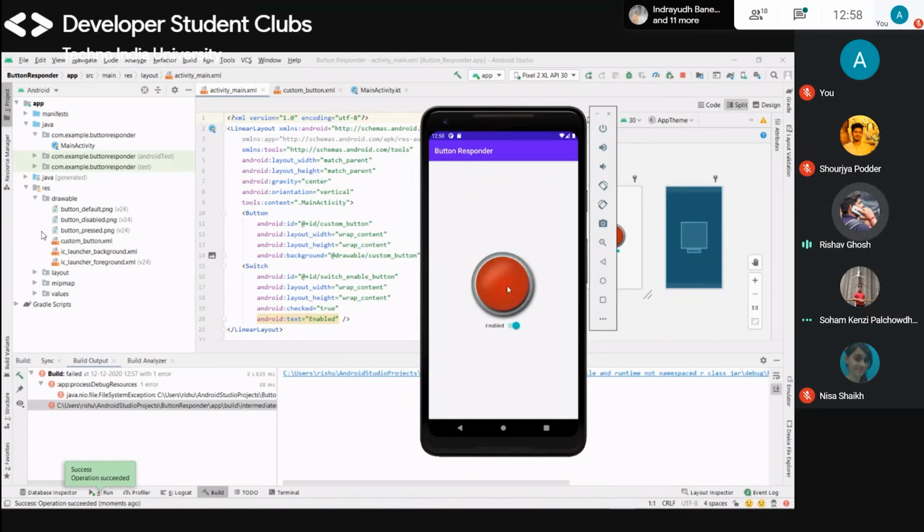If you press it, then it will show an animation. If you disable it, then it will lock. But I don't know, it is not working now. There are some errors. Something happened at runtime. I need to check it out later. When I made this app, there is the enable button. After enabling this button, you can press it and show the animation. And after you disable it, you just can't use it. But here I can still use it. So there is some error I need to fix in this code.